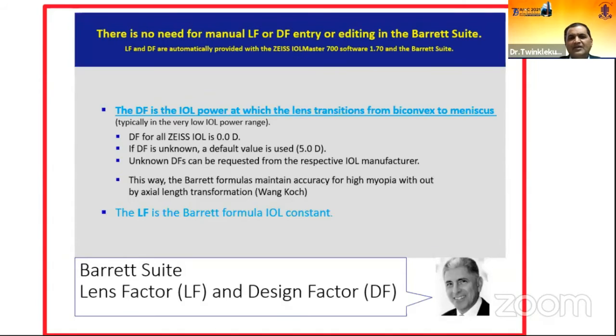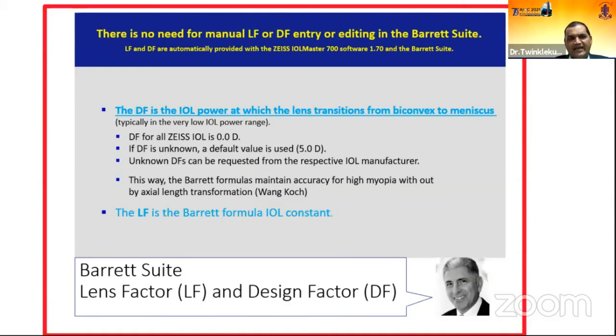LF value is the Barrett formula IOL constant, like the SRK/T A constant which we are using. But DF is a constant for when the lens transitions from biconvex to meniscus lens, which I had told you before. Majority of the equipment where the Barrett is incorporated has a default value. But if you are using equipment where the Barrett is not incorporated, and you are using meniscus lenses, then you have to enter this DF value manually.